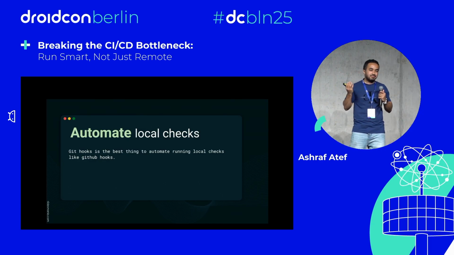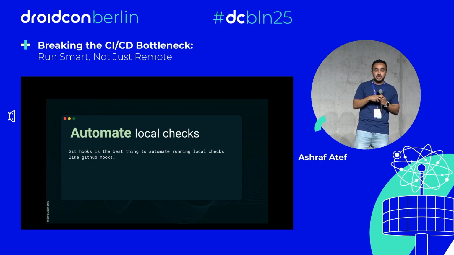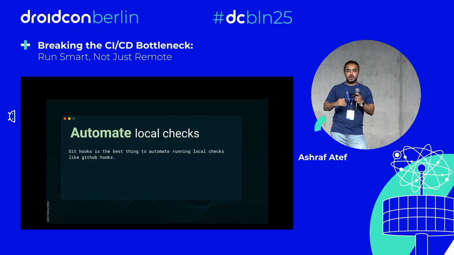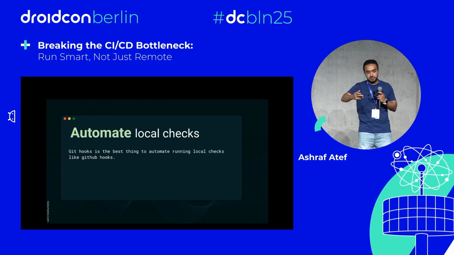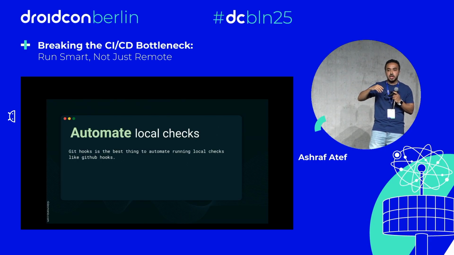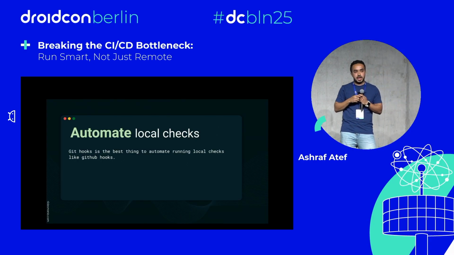We actually don't like that after I write the code and commit, I have to go and run specific checks, running my unit tests by hand, running UI tests by hand, and making sure the application is building fine. So why do I have to do this by hand every time? It will be time consuming.